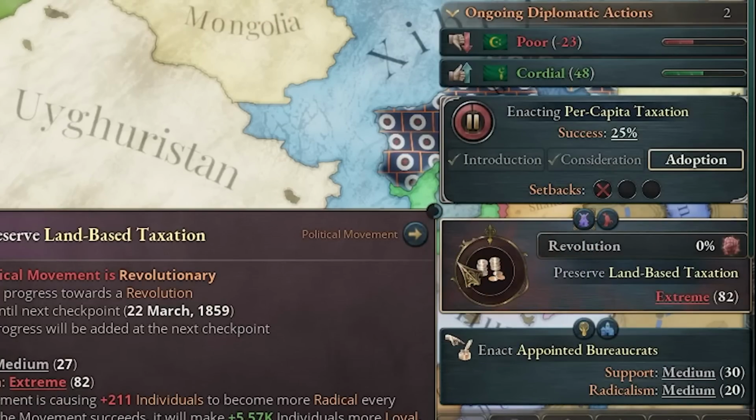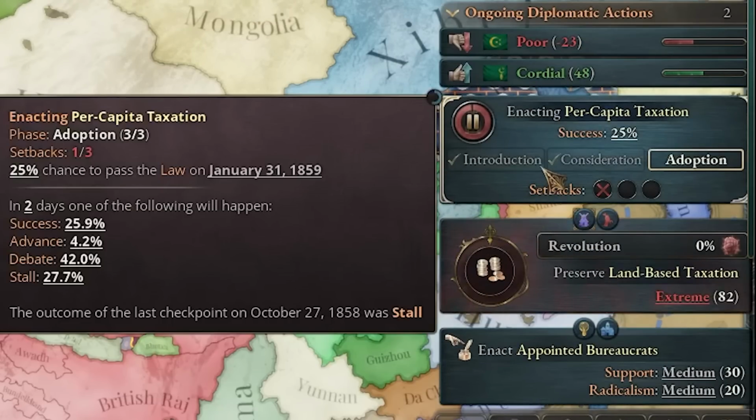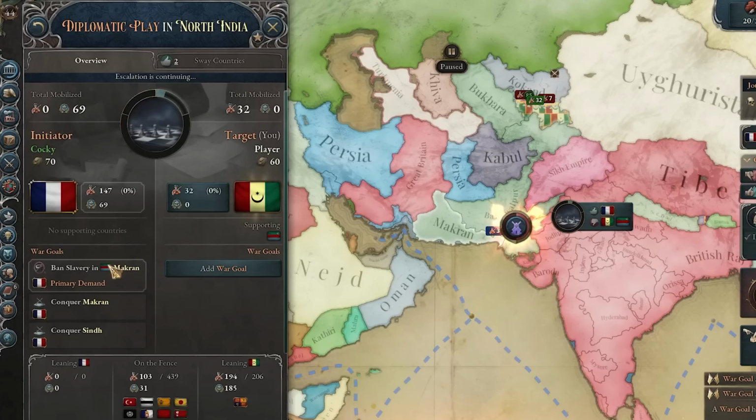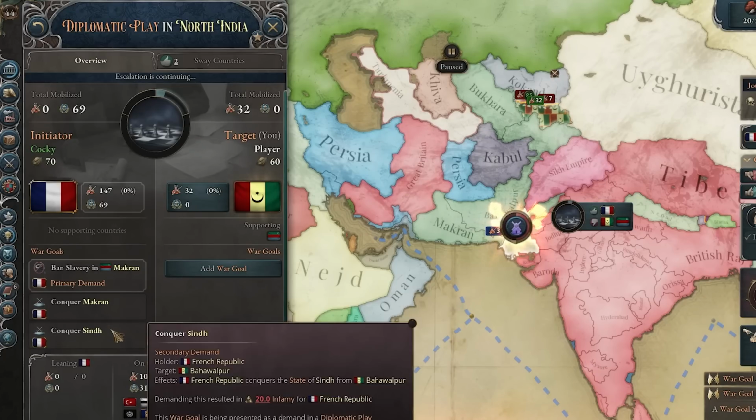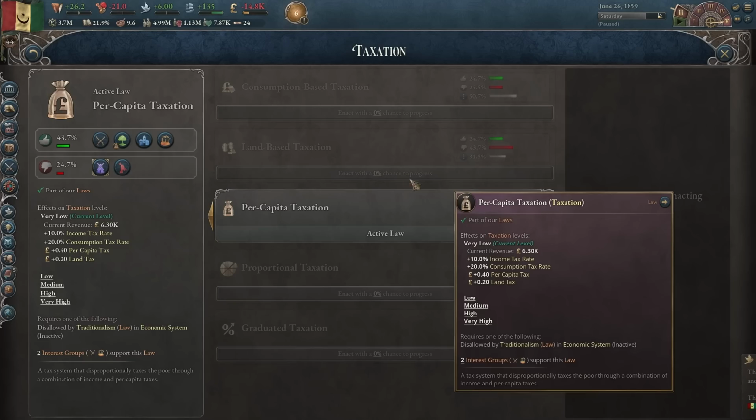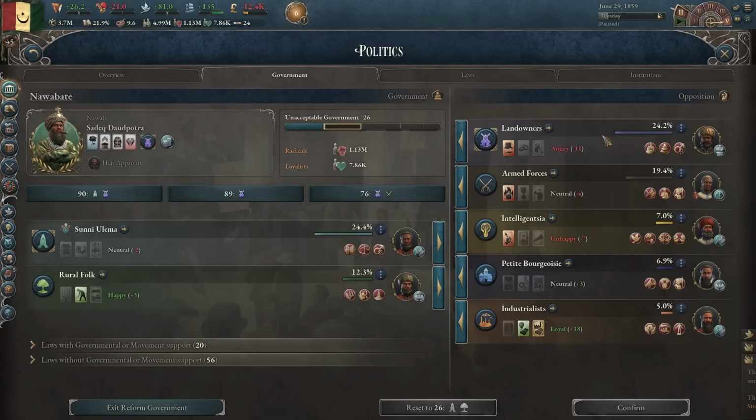Okay, and now the landowners want to revolt because I'm passing per capita. But I think I still want to do it, if I'm being honest. Oh wait, what now? The French are attacking me? They are trying to conquer a lot of states actually. Yeah, I'll have to bring in Britain. Now they are worried. Oh, and we actually managed to enact per capita. But I accidentally closed that pop-up. However, everything is fine now.